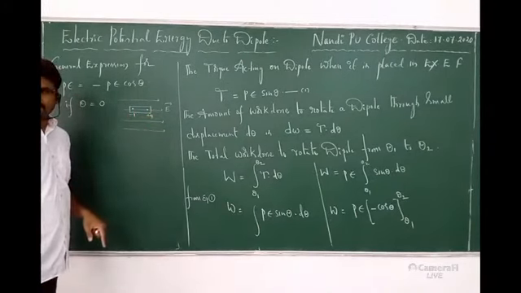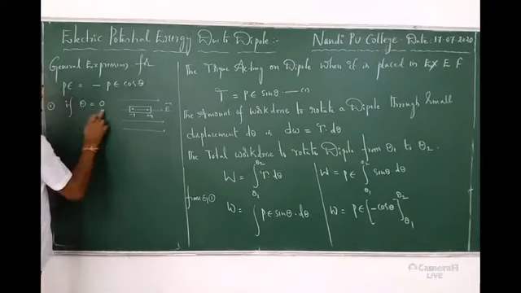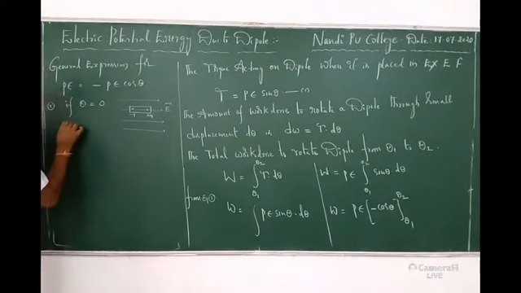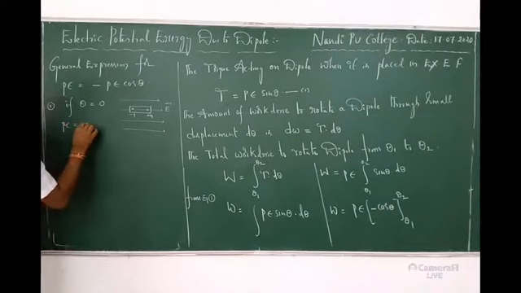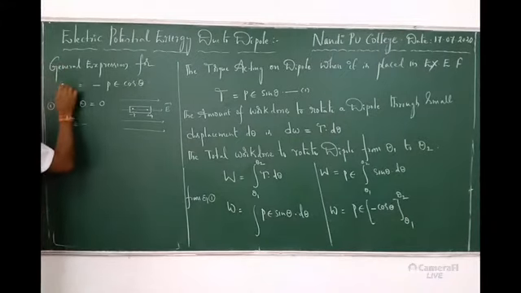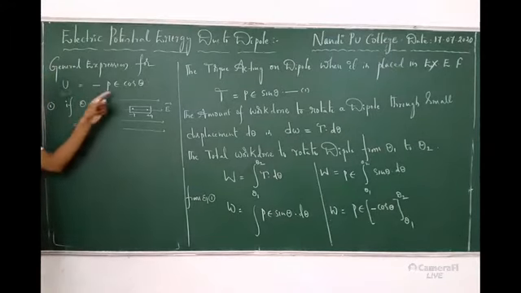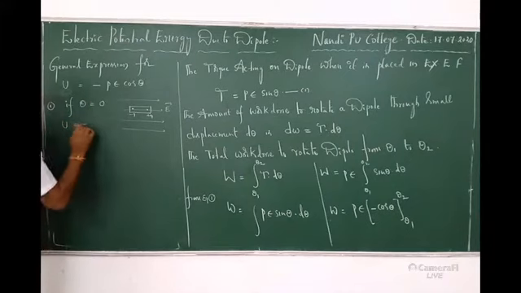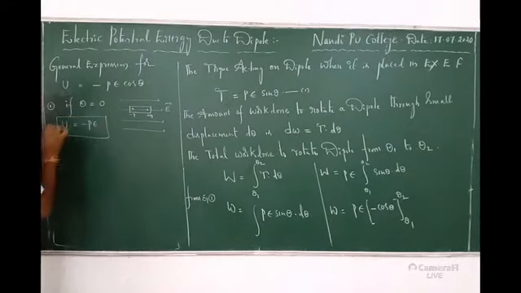Now what is the angle? 0, right? If theta is 0, what will happen? PE is my potential energy. U is equal to minus PE cos theta. Minus PE cos 0, which is 1. So what is U? Minus PE. In this particular case, U is equal to minus PE.